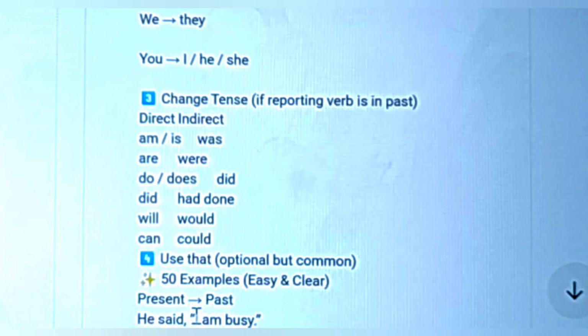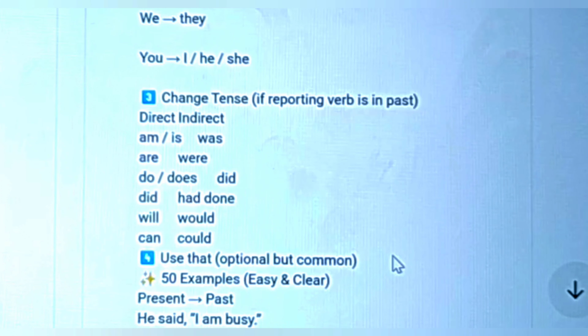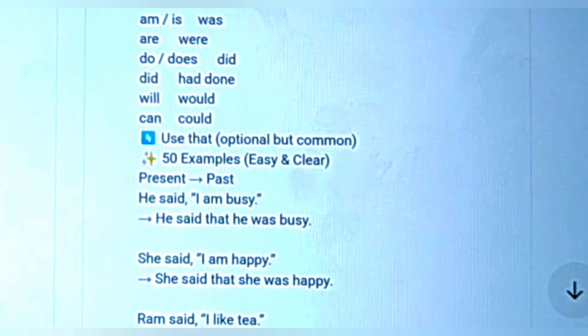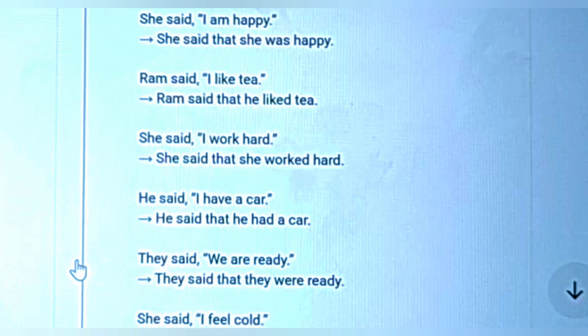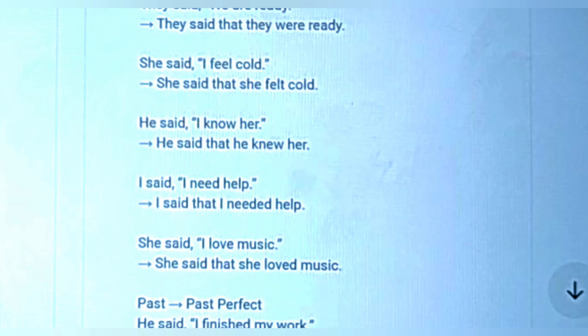And here use that, it's optional but common. Example, present going to change to past. He said I'm happy. And next rule, use that, it's optional but common. And we take one example. He said I have a car and it will change like this. He said that he had a car.